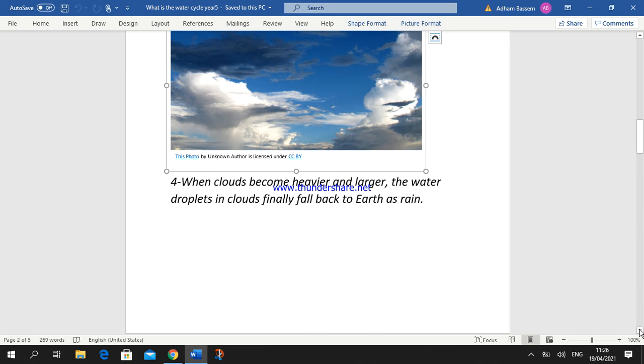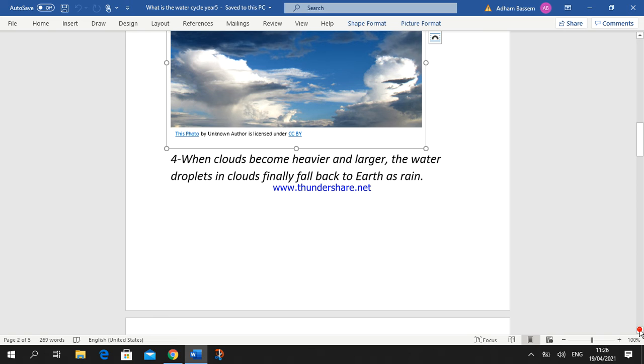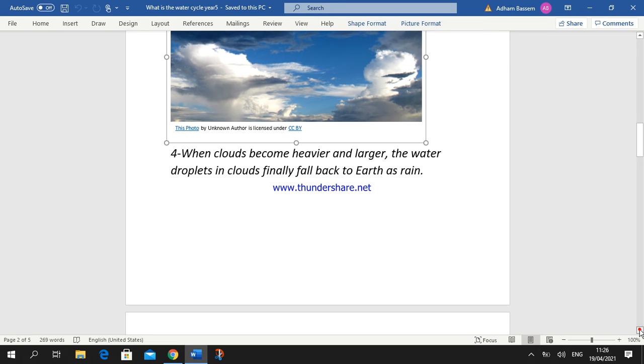When clouds become heavier and larger, the water droplets in the clouds finally fall back to the earth as rain, okay.